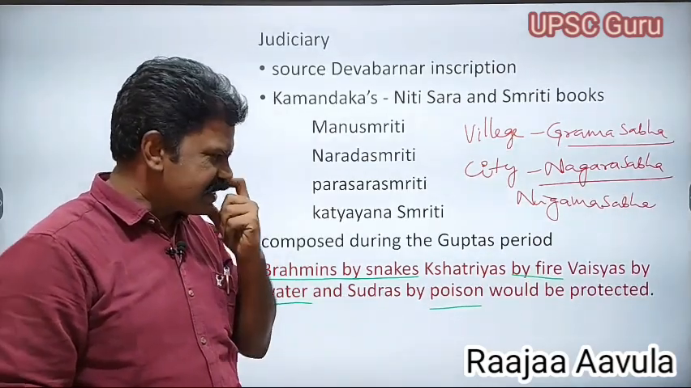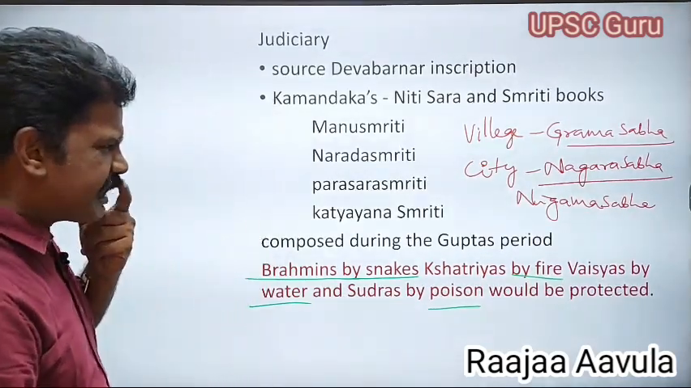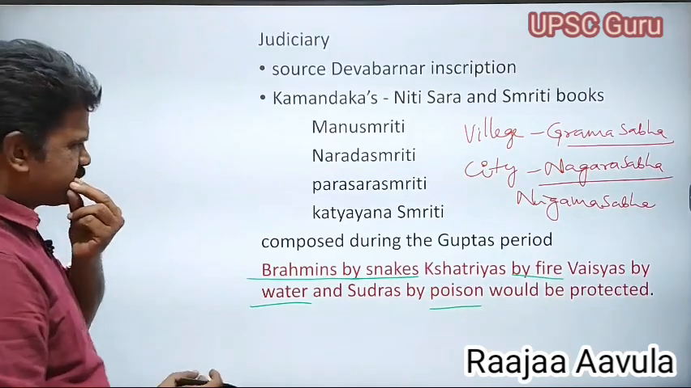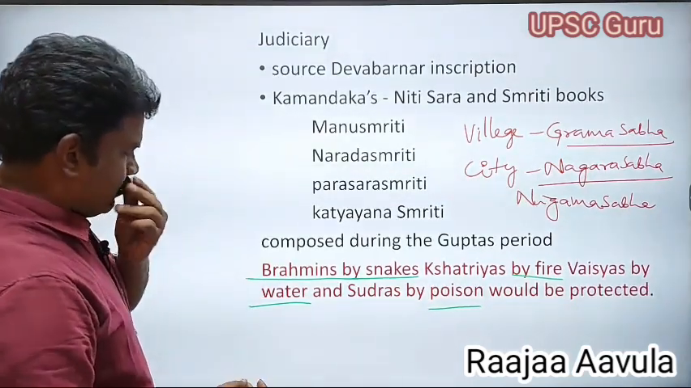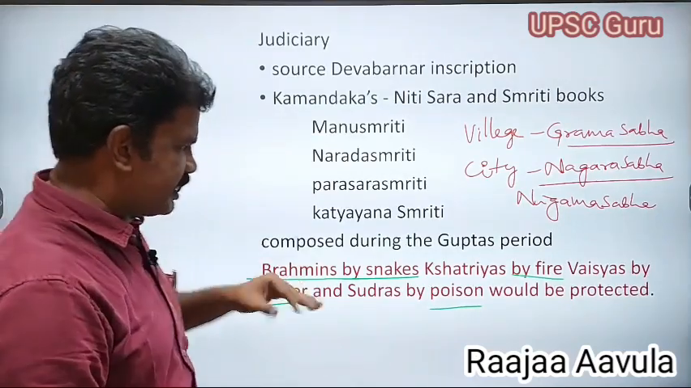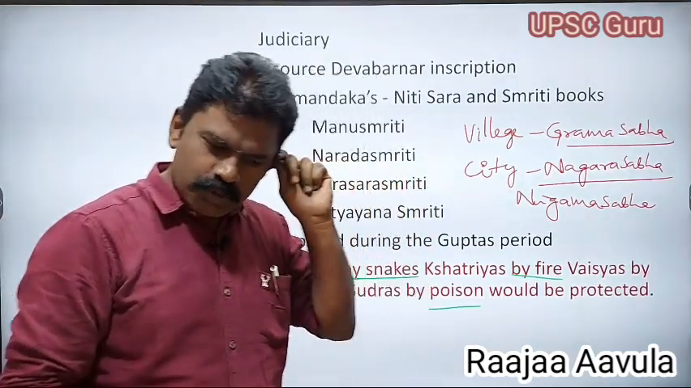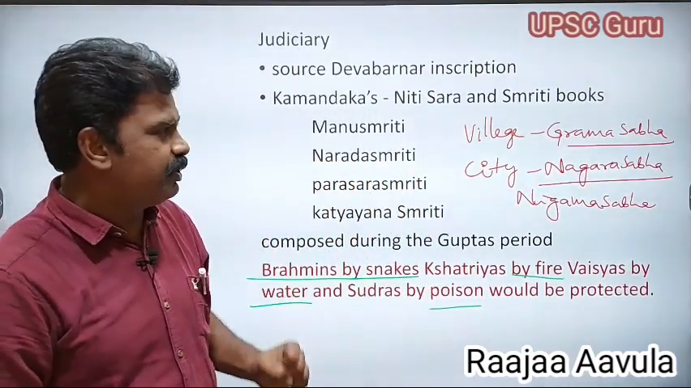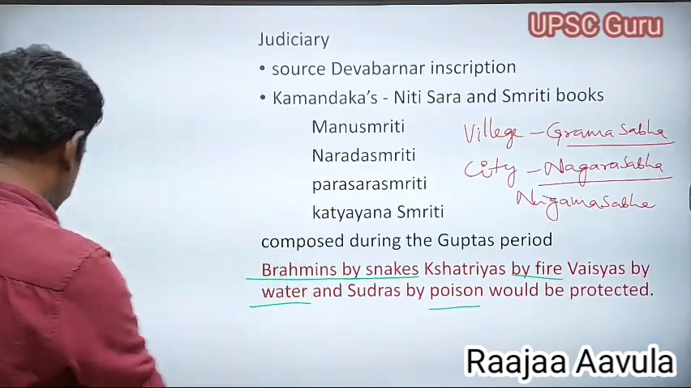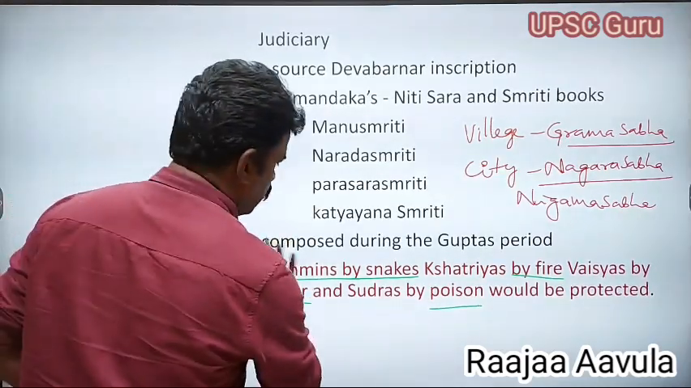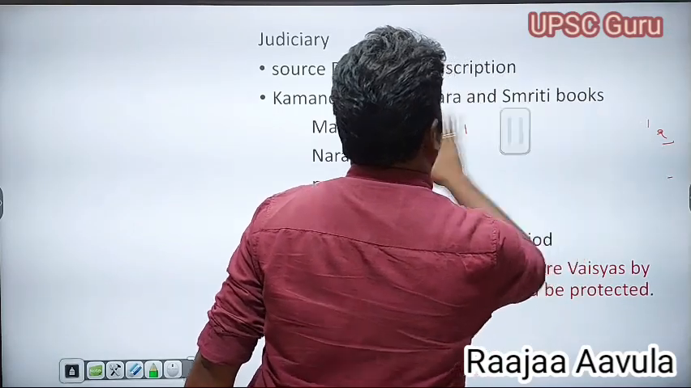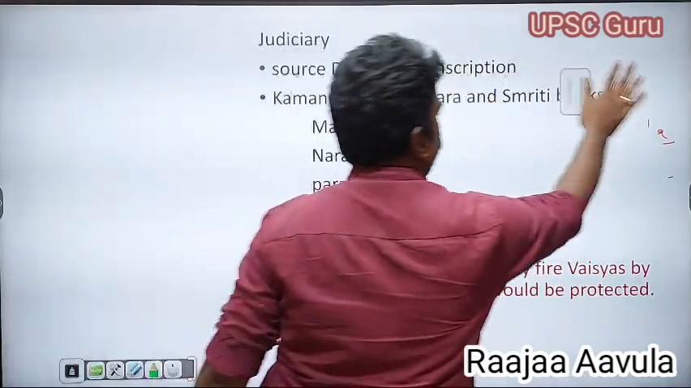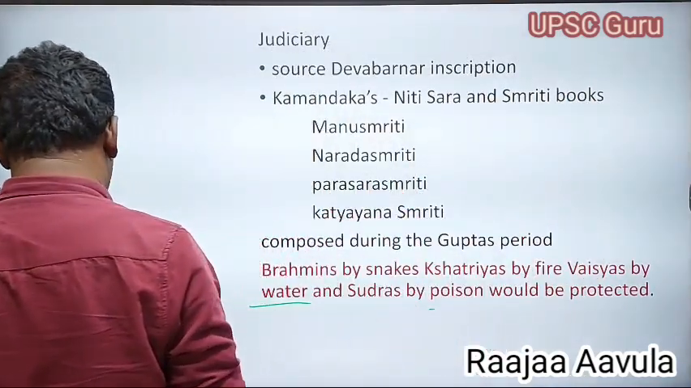All these are called judicial judgments. So this is about the judiciary of the Gupta's period. Now, after the judiciary, the next point is army. Army of the Gupta's period.